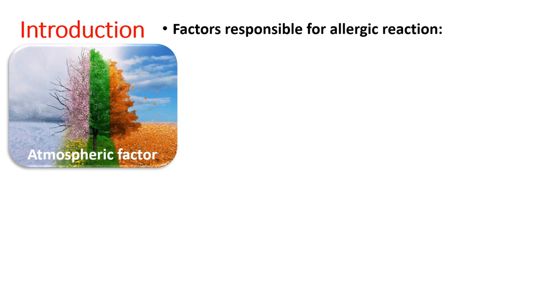Later on, certain plants give spores, or certain plants even give out the seeds by dispersal mode, and these seeds, being microscopic, like pollen grains, remain floating in the air, and if inhaled by an individual can cause certain allergic reactions.